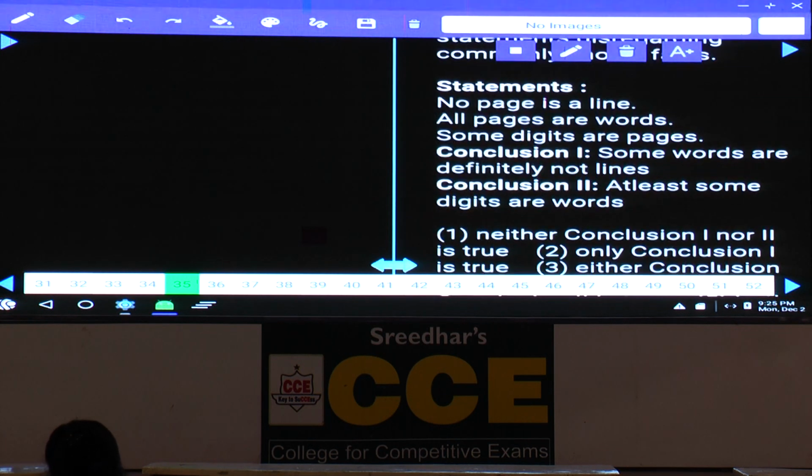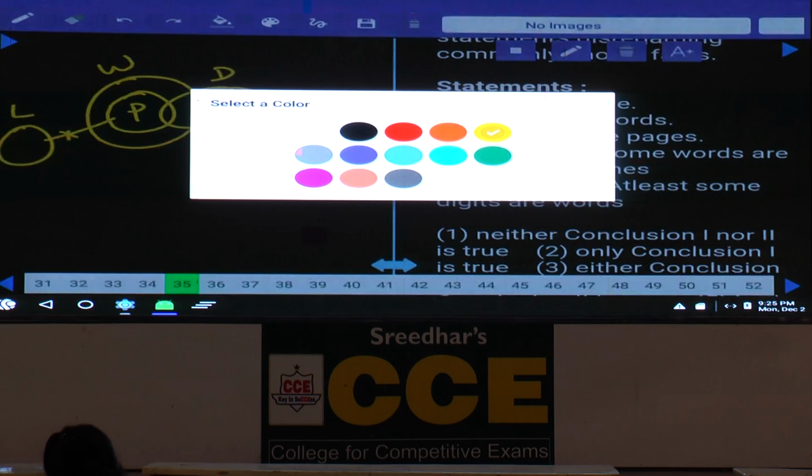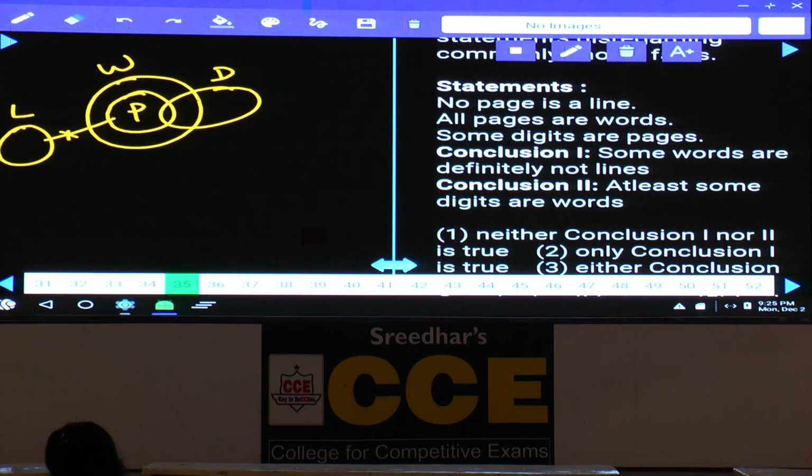Then coming to question number 35, no page is a line. All pages are what? All pages are words. Some digits are pages, which can be written like this. No page is a line, no intersection between a page and a line. Now this is the basic diagram. Then the first one, some words are not lines. Some words are not lines means no word is a line.